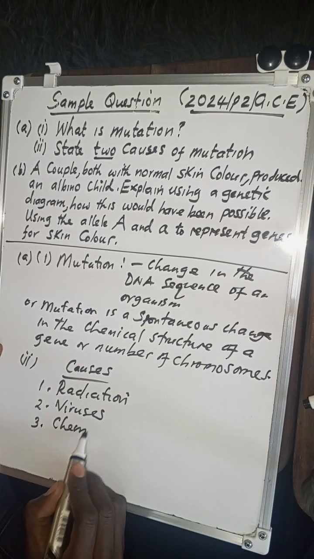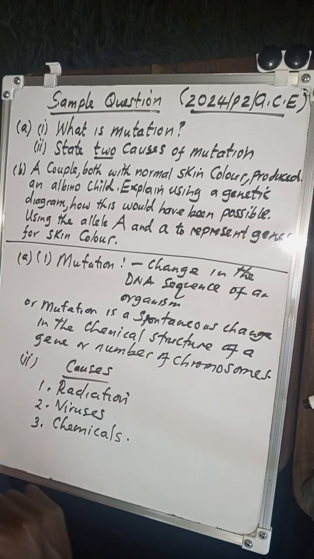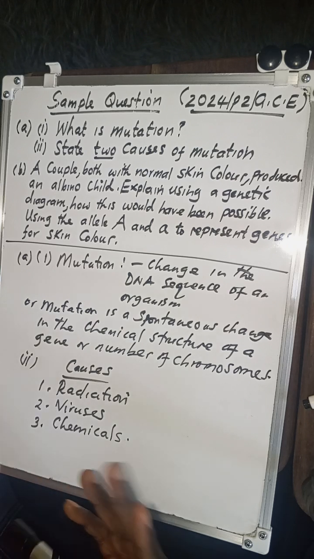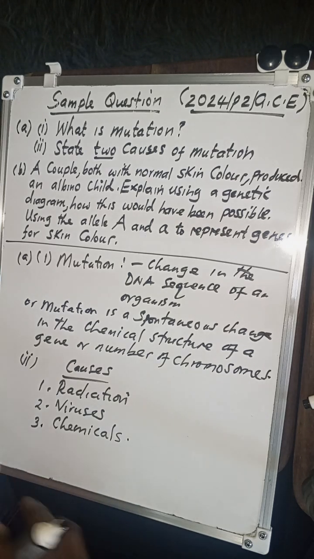Then we can also talk about chemicals. There are a lot of chemicals, especially those found in tobacco. Many of them are carcinogens, they are cancer causing agents. Dyes, preservatives, too much exposure or eating them can also cause mutation.